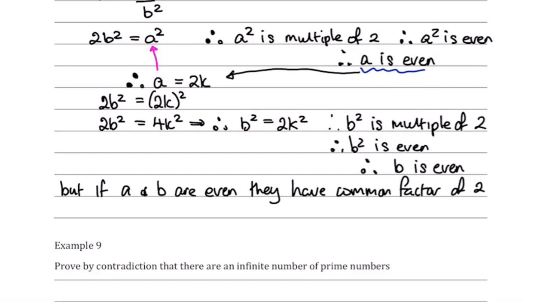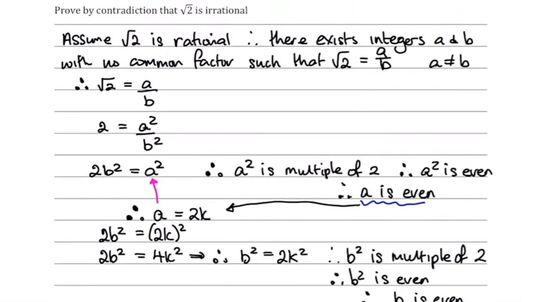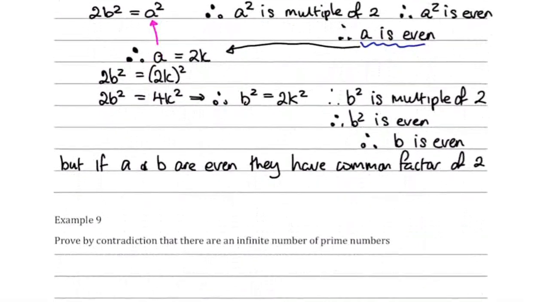Now, if you look back at the beginning, when I was making my negation statement, I said there exist integers a and b with no common factor. So I've made a contradiction. I've actually contradicted myself.